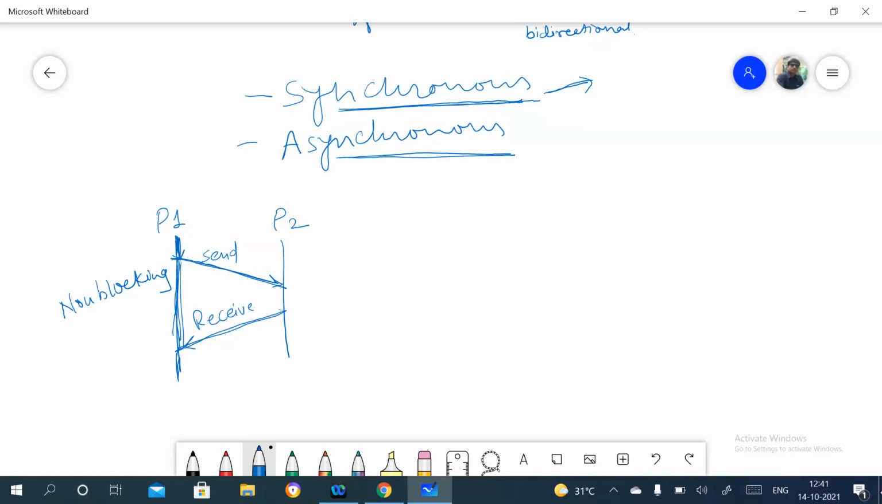And this process P1 is not thinking about whether the P2 process has received that send call or not. It is simply sending and continuing its execution.